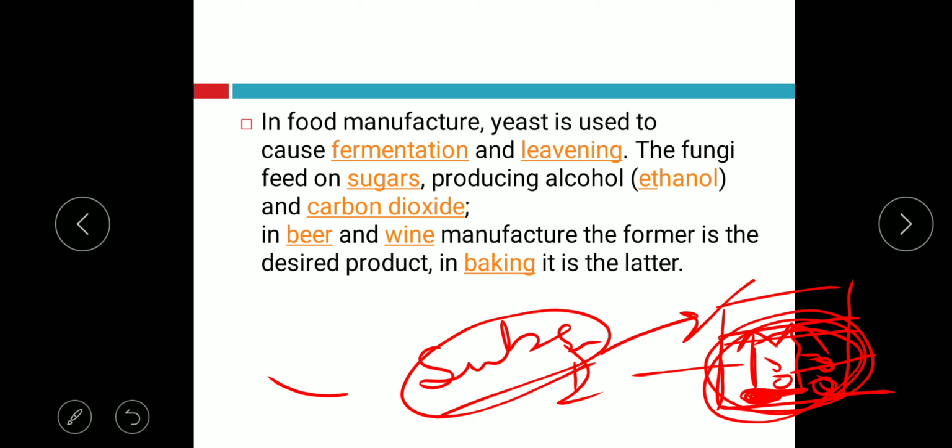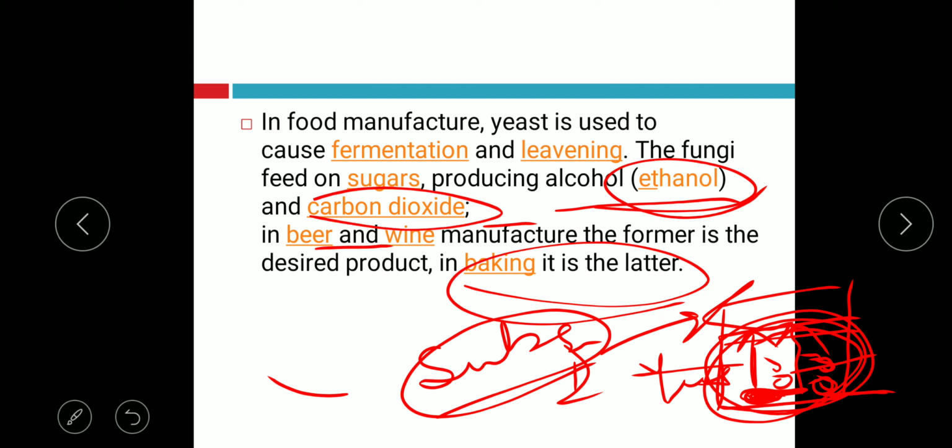After fermentation, this glucose forms carbon dioxide and ethyl alcohol with the help of yeast, producing alcohol and carbon dioxide. In wine and beverage manufacture, the former is used, whereas in the baking industry, the latter is useful.